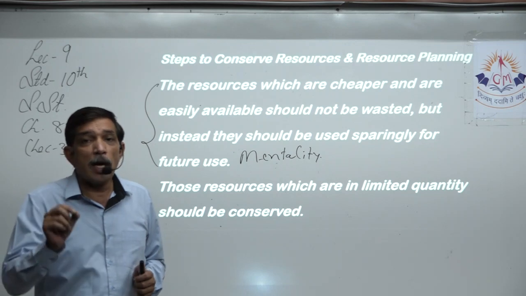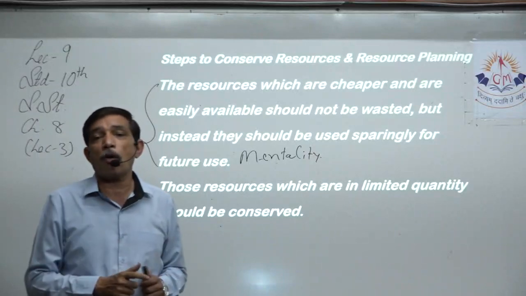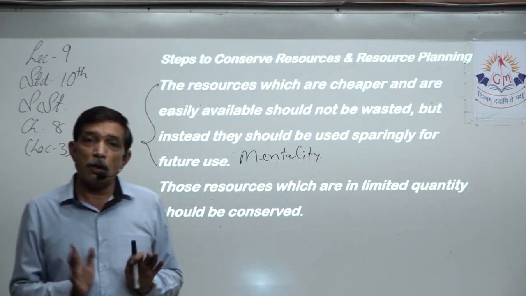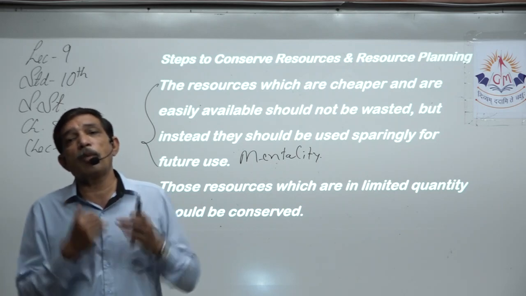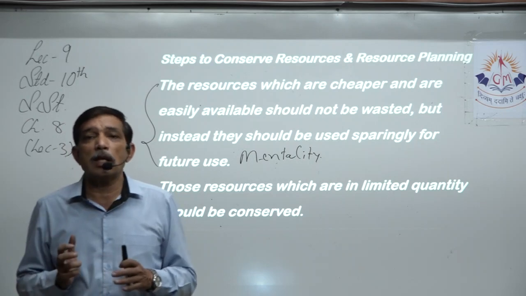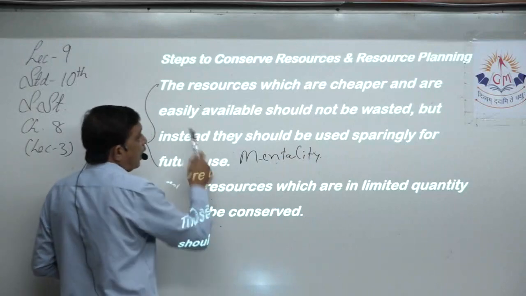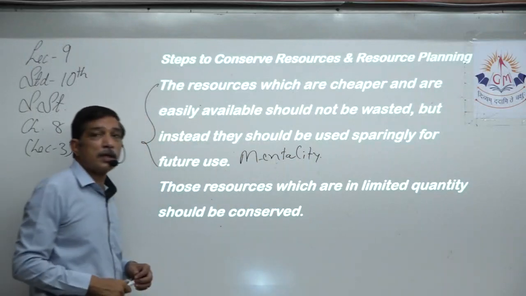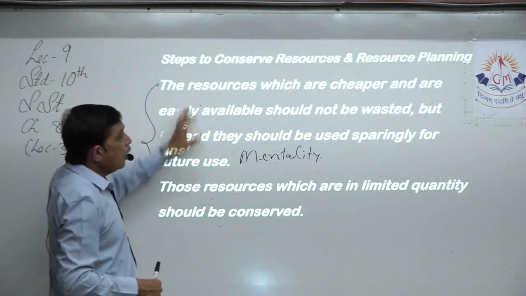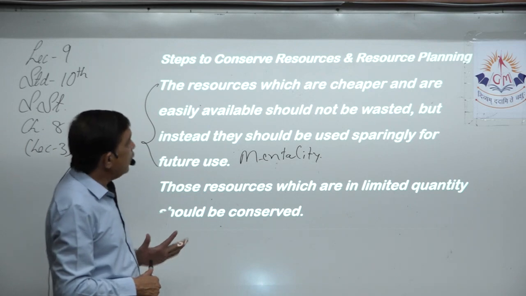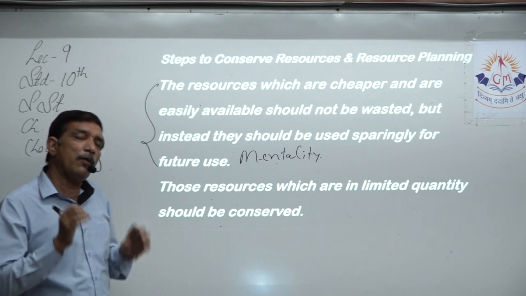Then they should have, according to international laws, each and every country should have 33% of its land as forest. Do we have it now? No. Why? Because wood is available in the forest in plenty and we keep on using it, because it is available cheap and easily, so it is wasted. A very important thing to keep in mind: resources which are cheaper and easily available should not be wasted, but should be used sparingly when necessary.